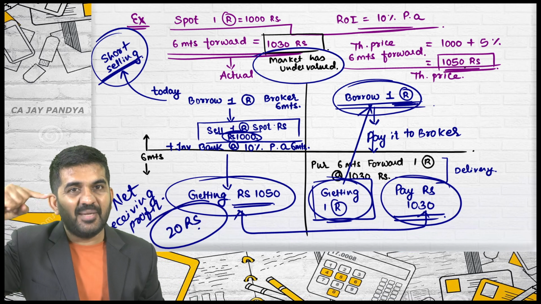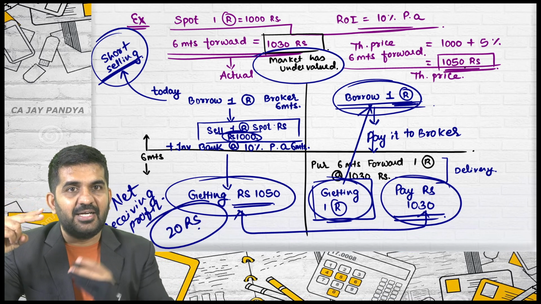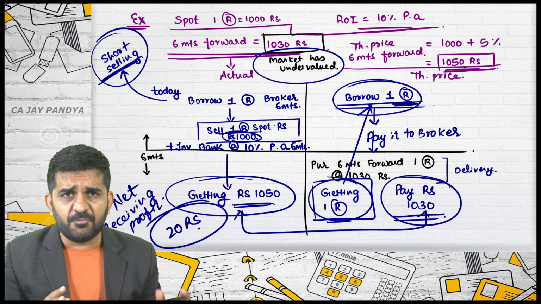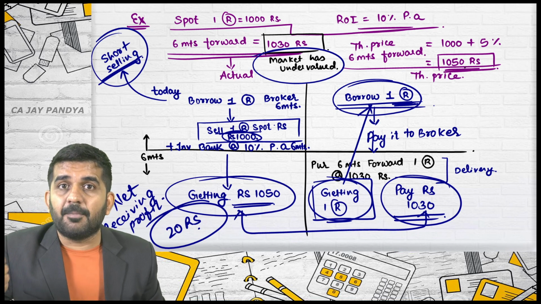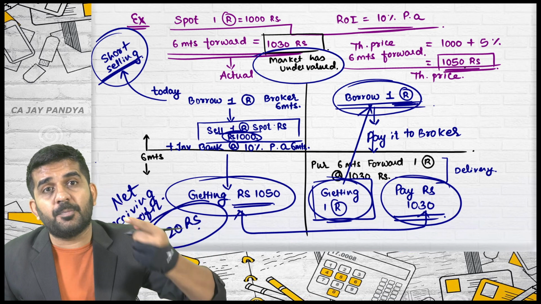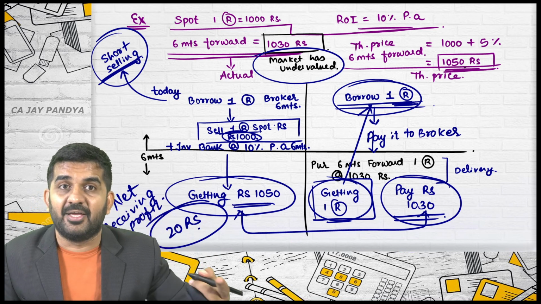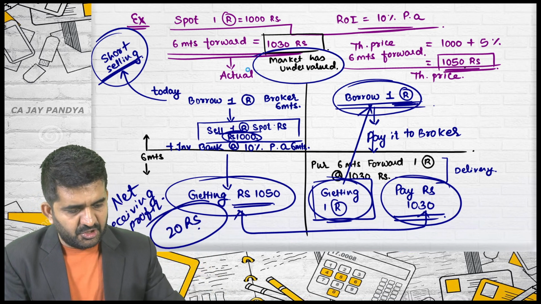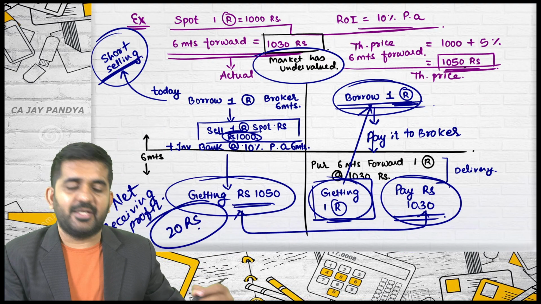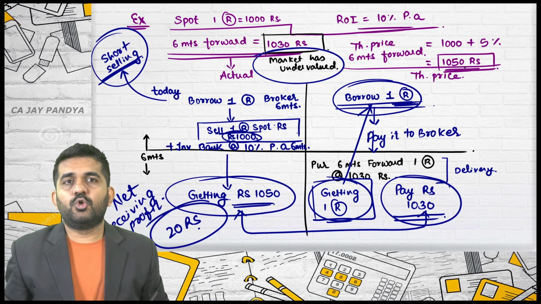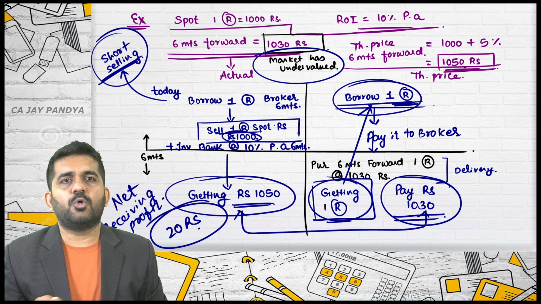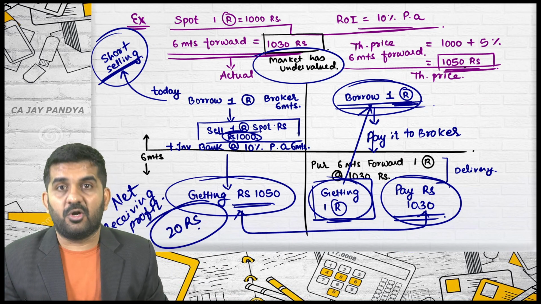What we have learned, meaning of forward, settlement by delivery by differences. Number 3 is theoretical price of forward. It should be the price of forward. If it is actual price of the forward is either lower or higher. If higher, arbitrage process we have done. If market has undervalued it, we have done the arbitrage process. Is it all right? So tomorrow we can start with the questions of a forward contract. Is it all right?